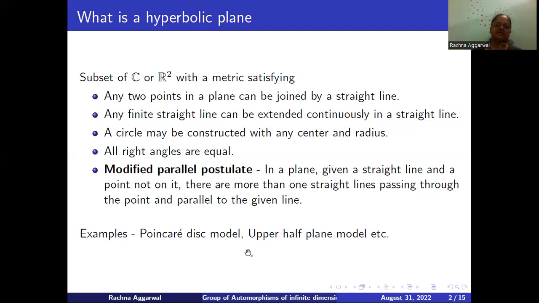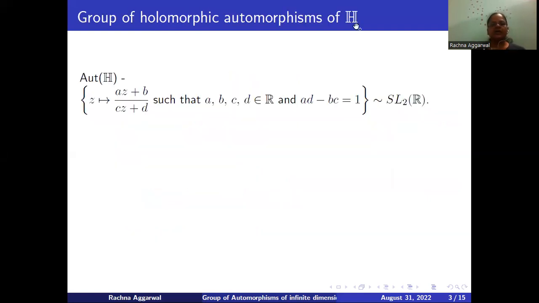Here, we will be discussing the isometries of the upper half plane model, and in specific, we will be interested in discussing the holomorphic isometries. So H denotes the upper half plane model, and we consider the collection of holomorphic isometries which are bijective, so we call them holomorphic automorphisms. This collection forms a group, we call it AutH. Its general elements are fractional linear transformations having real coefficients satisfying AD minus BC equals 1, and hence can be identified with the group SL2R.